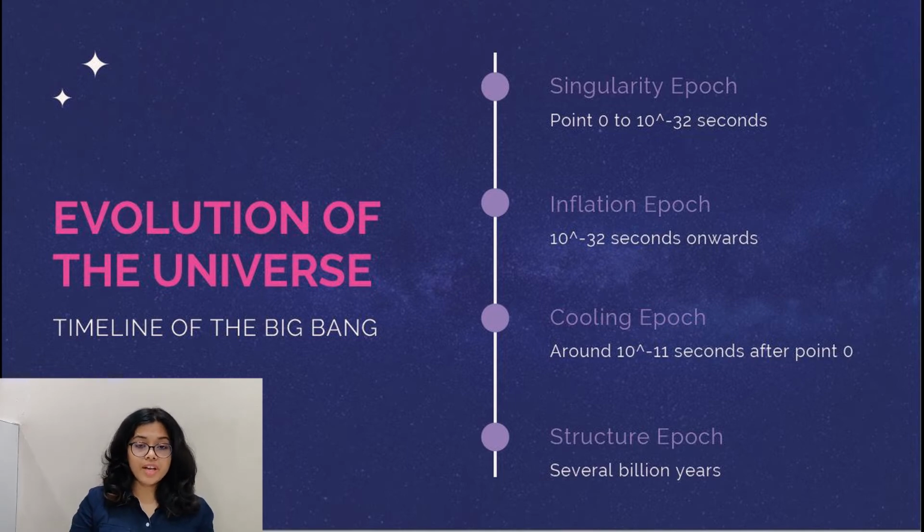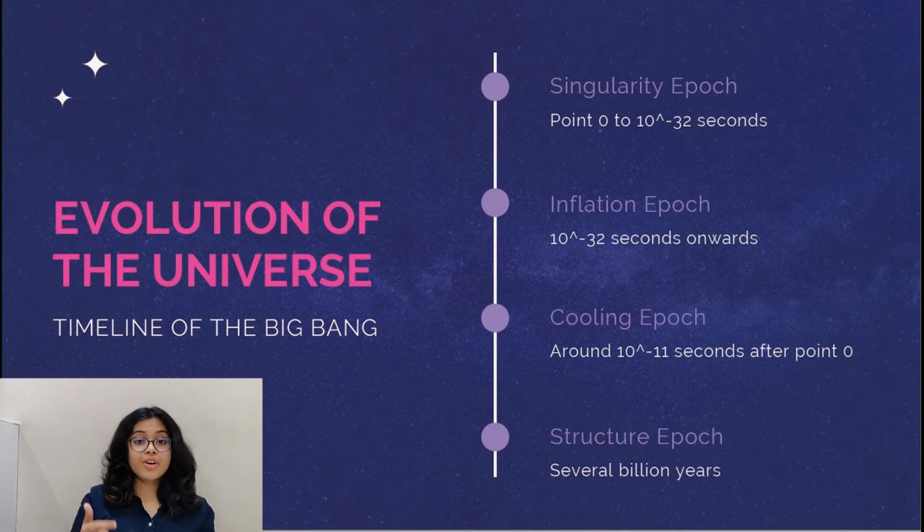The third period of time is the cooling epoch. Now, after the inflation stopped, the universe only consisted of the elementary plasma particles, and after this point onwards, the universe only cooled down and the matter coalesced and formed. Scientists believe that 10 raised to minus 11 seconds after the Big Bang was the cooling epoch period, and during this time the particles' energy dropped significantly.